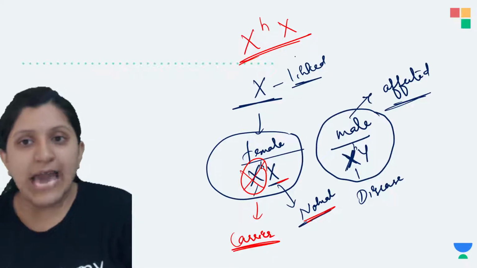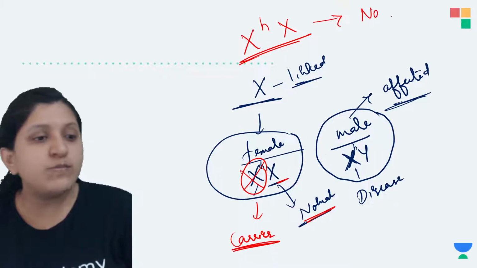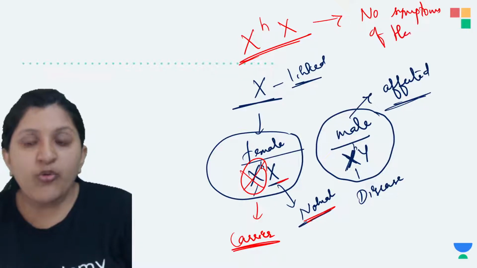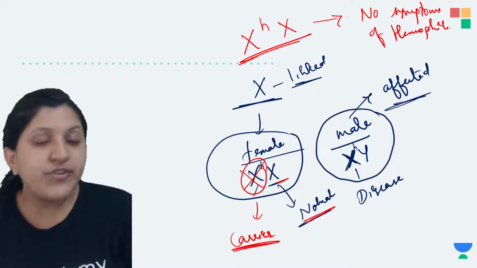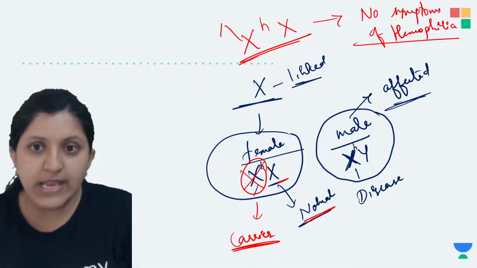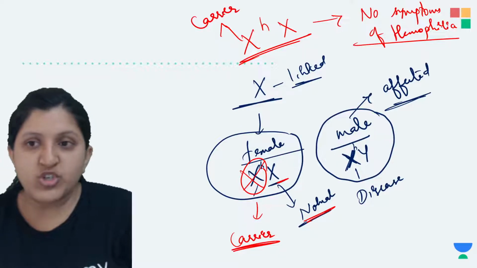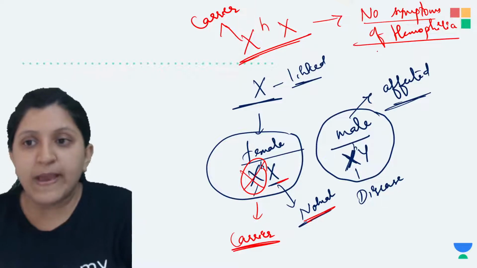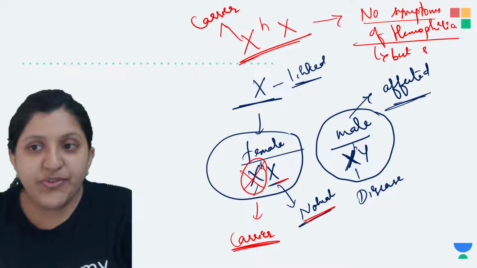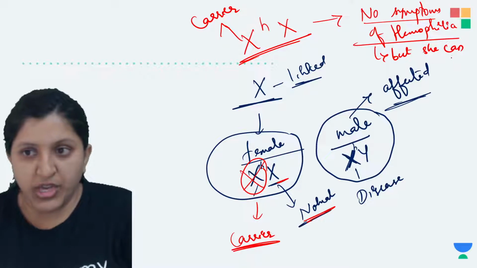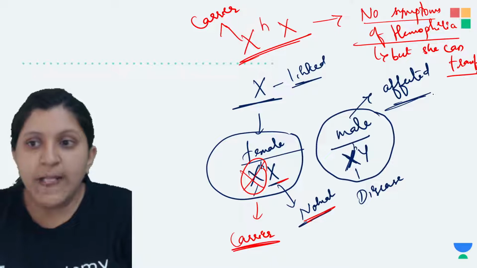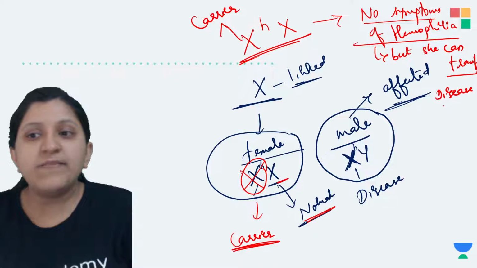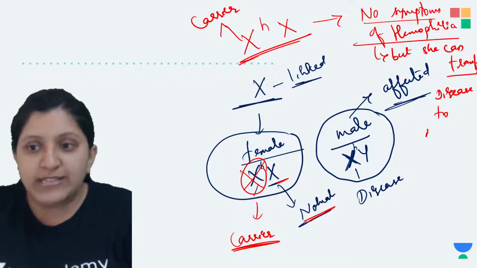We call her a carrier because there are no symptoms of hemophilia, but she can transfer the disease to the next generation. To whom can she transfer it? Whenever she gets married, there is a chance that she can transfer the disease to the next generation.